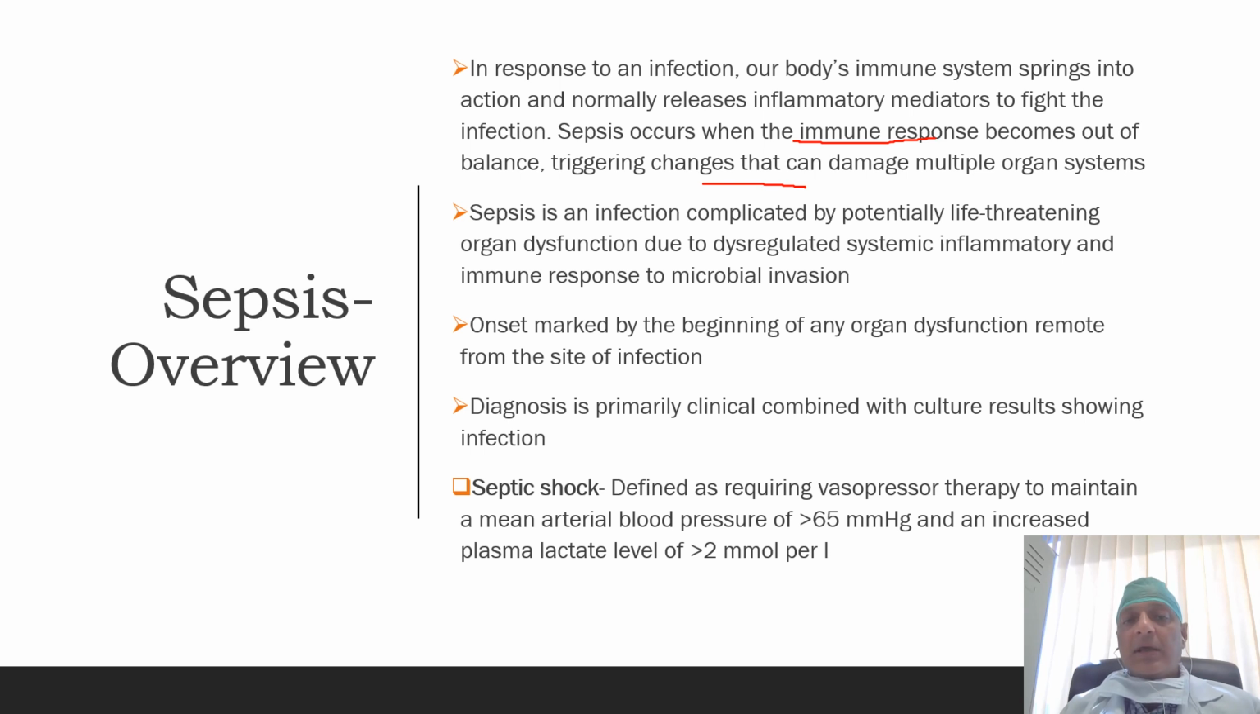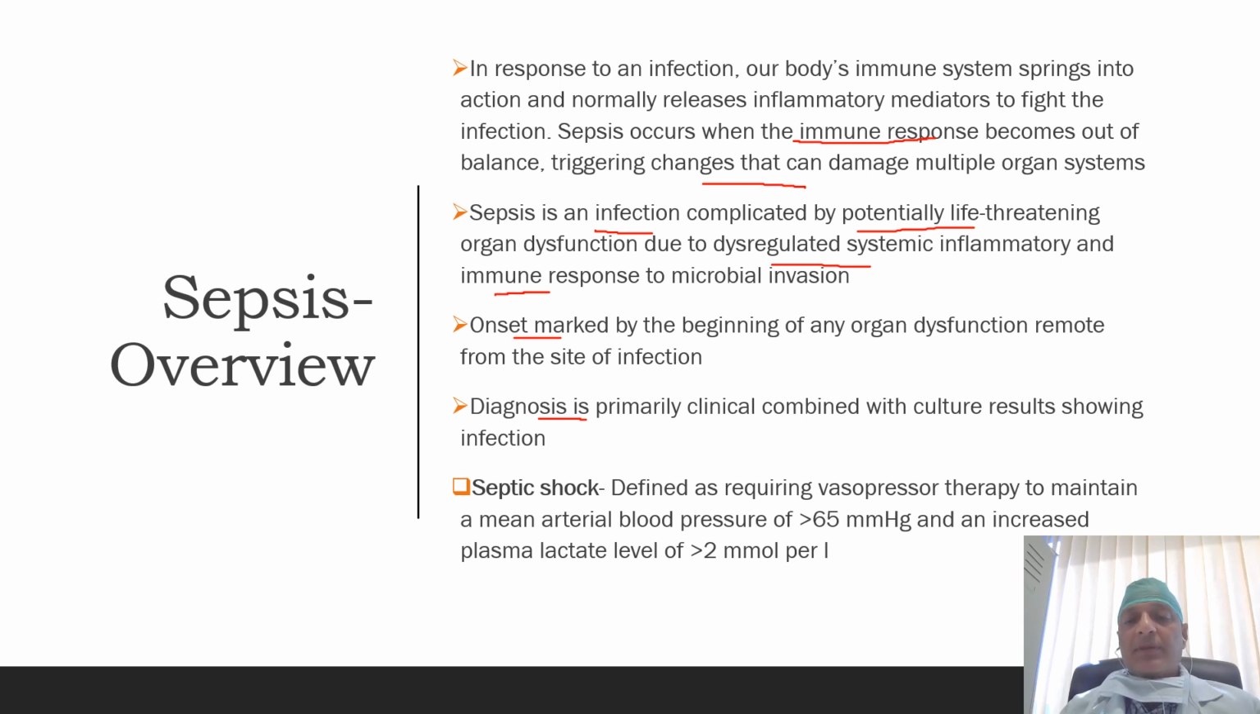So, in summary, sepsis is an infection complicated by potentially life-threatening organ dysfunction, and this occurs because of a dysregulated systemic inflammatory and immune response to microbial invasion. Onset of sepsis is marked by the beginning of any organ dysfunction remote from the site of infection. It means in the case of pneumonia or lung infection, there may be renal dysfunction. The diagnosis of sepsis is primarily a clinical diagnosis, combined with culture results showing infection.